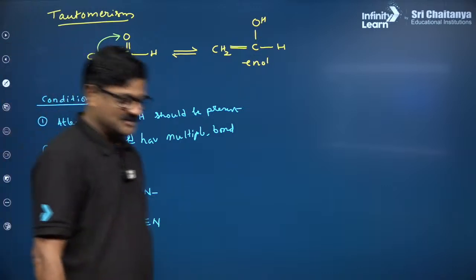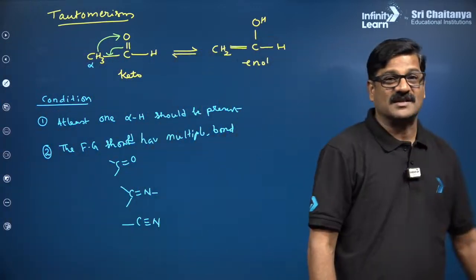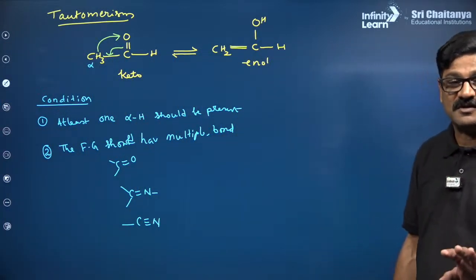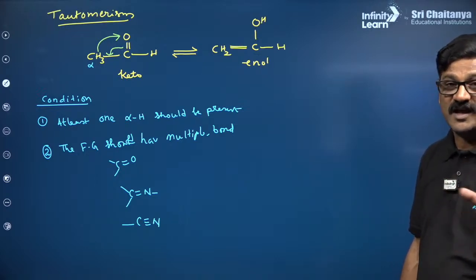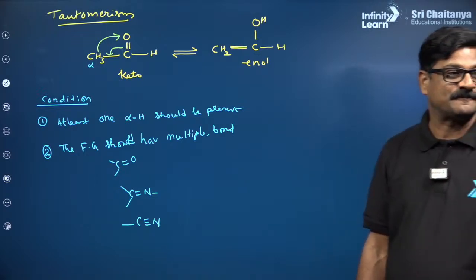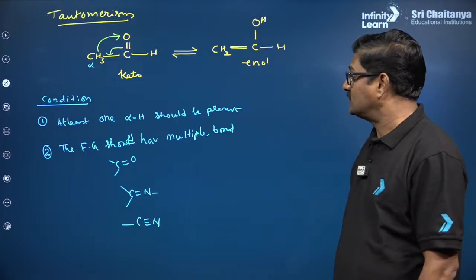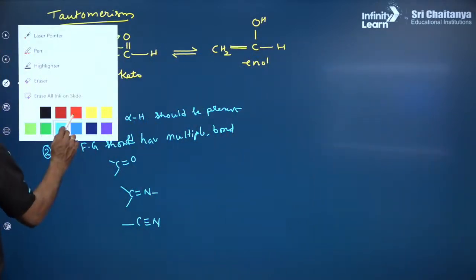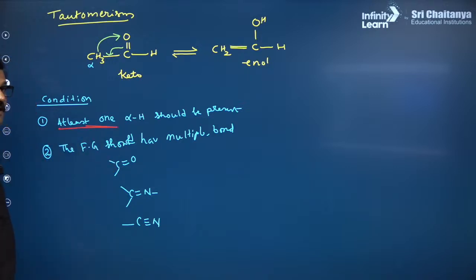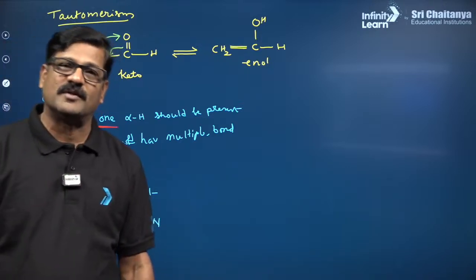These are the conditions. And this tautomerism is a real phenomenon. This phenomenon can be acid catalyzed or base catalyzed. It takes place only in aqueous solutions. And now this is about, अरे कम से कम एक अल्फा हाइड्रोजन रहना जरूरी है. अगर अल्फा हाइड्रोजन नहीं होगा तो tautomerism नहीं होगा.